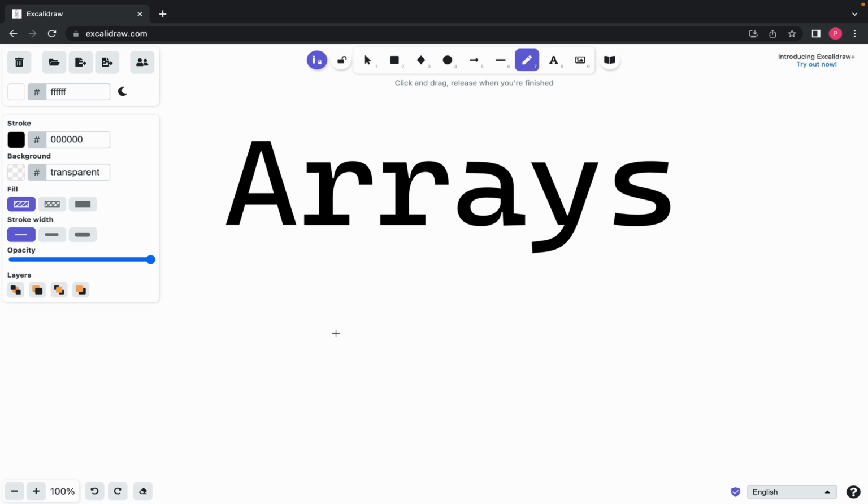Now let's say I have an integer x, which is equal to, let's say, 46, which is completely fine, right? I have an integer value 46 which I'm storing in x, and this is completely valid. But what if you want to store multiple values inside a variable? Let's say I have two numbers, 46 and 51. Now I want to store both these numbers in a single variable. Is that possible? Obviously not in this way.